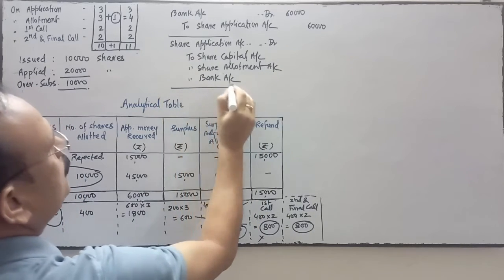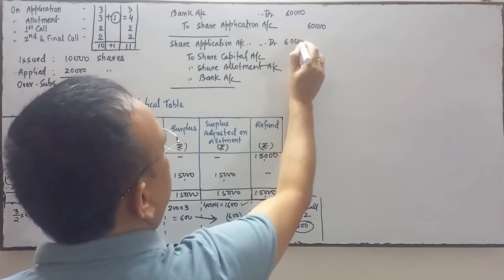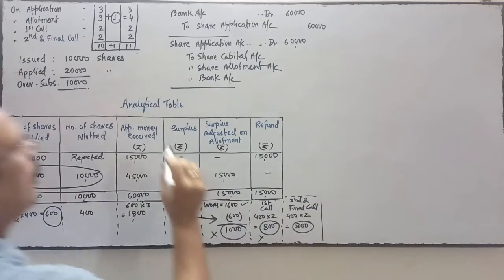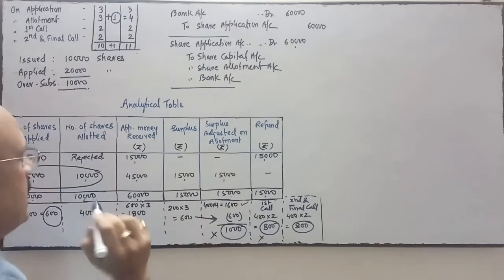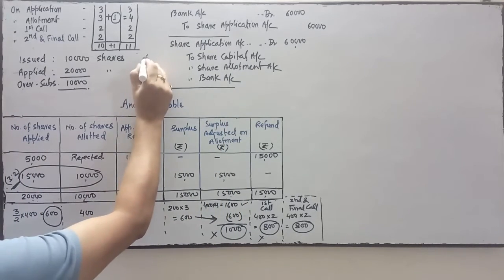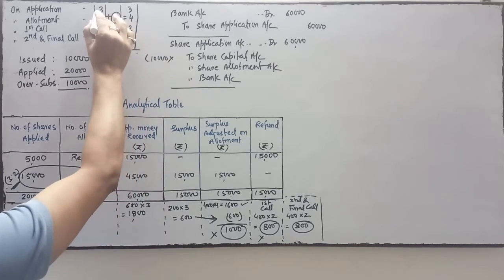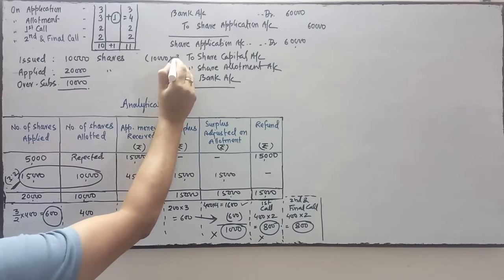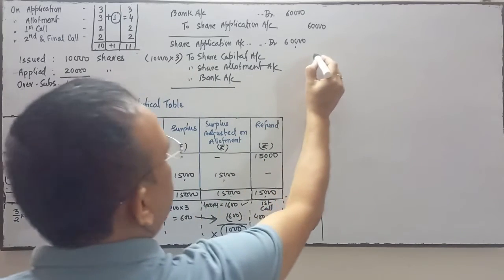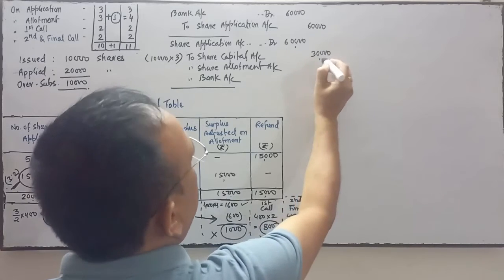Second entry. So application money received is 60,000. Now see over here, how much amount will be transferred to capital? Number of shares allotted is 10,000 and application money is how much? 3 rupees. So 10,000 into 3 will be transferred to capital. So 30,000 will be transferred to capital.